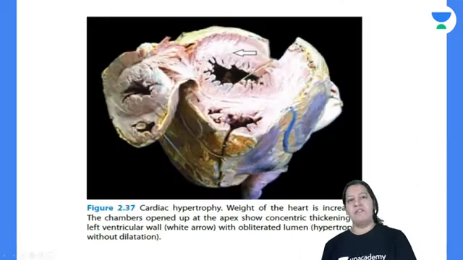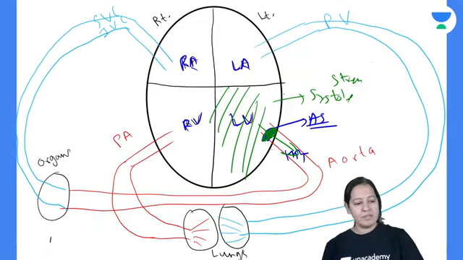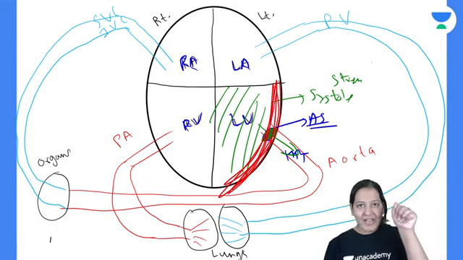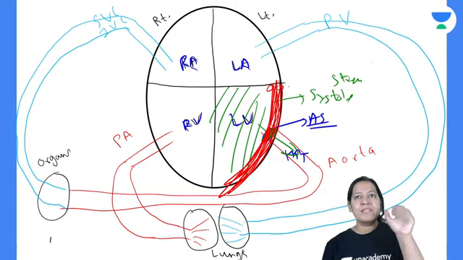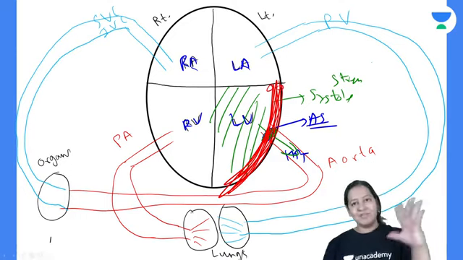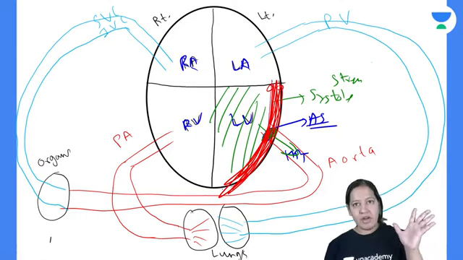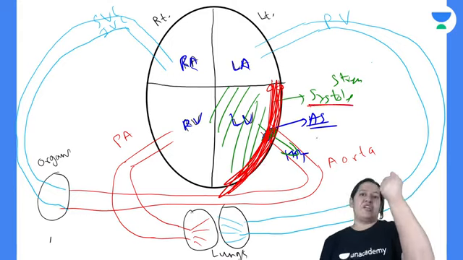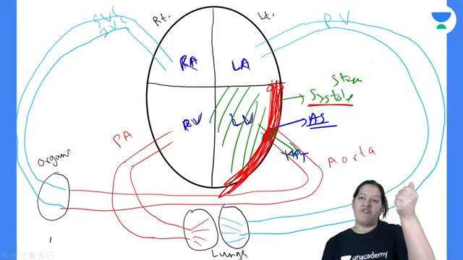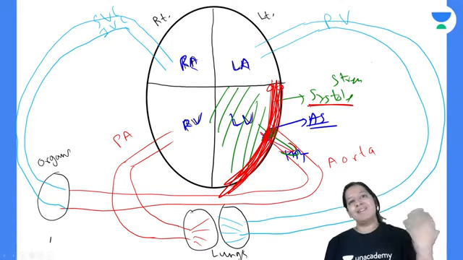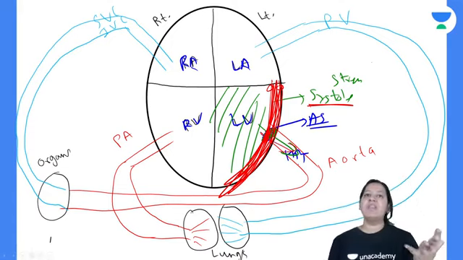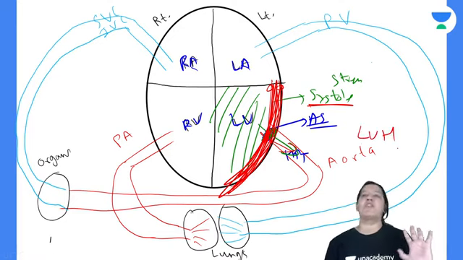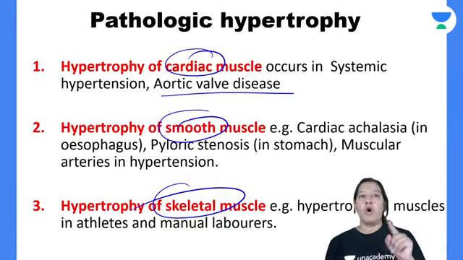So what will the left ventricle do? This is the wall of the left ventricle. The left ventricle will increase the thickness of the wall by increasing the size of the cells inside it. So the left ventricular wall will become thickened. Now when it does systole, it will be with more pressure, more vigorous contraction, so more blood will go. That is the structural adaptation the left ventricle is doing. This is known as left ventricular hypertrophy, which is seen in aortic valve disease, aortic stenosis, and in hypertension.